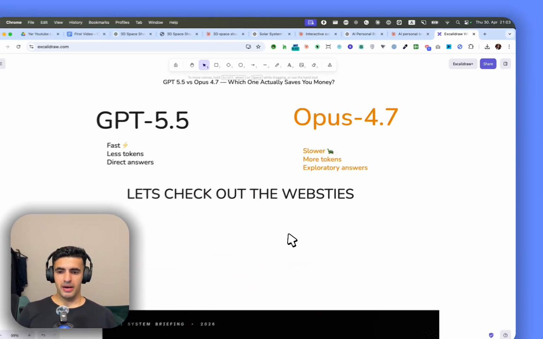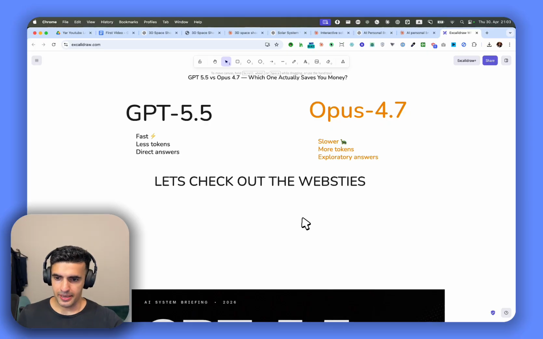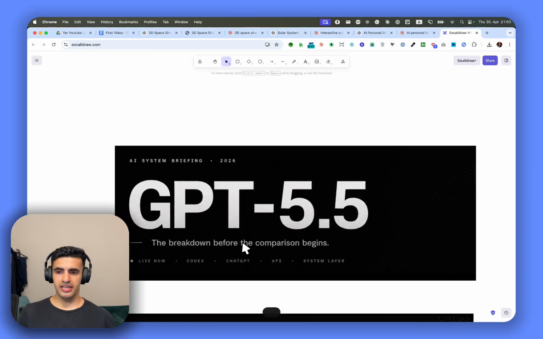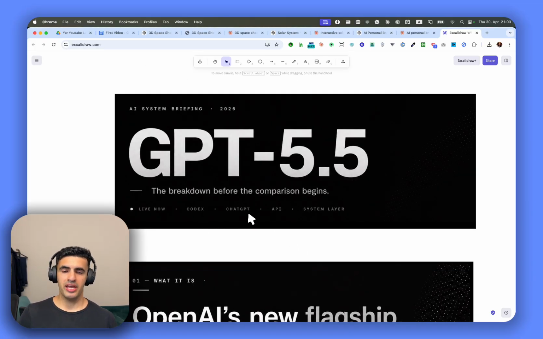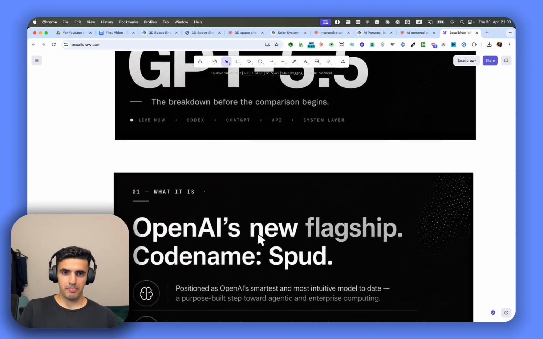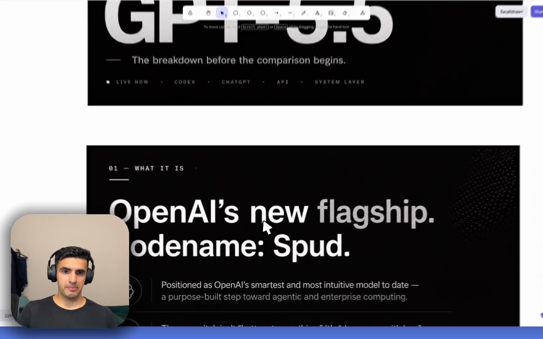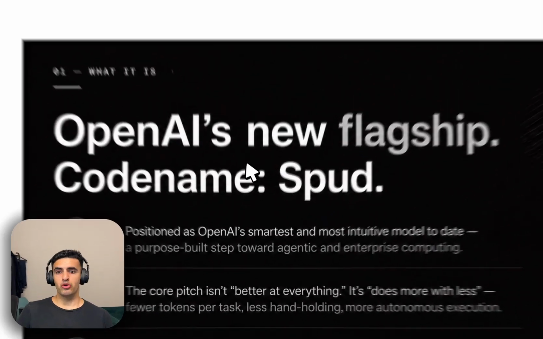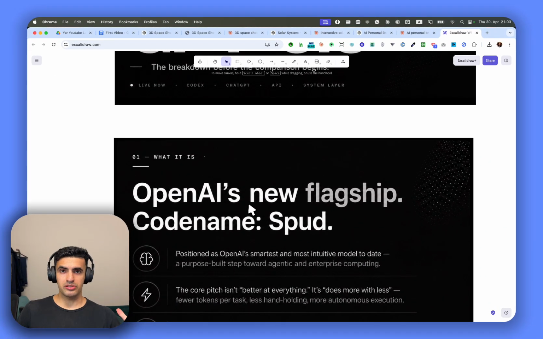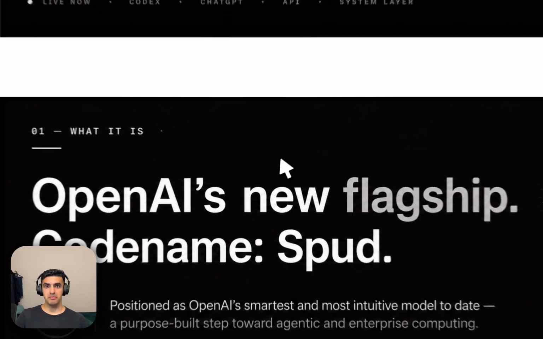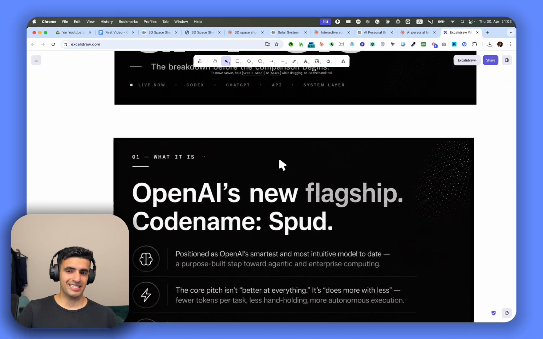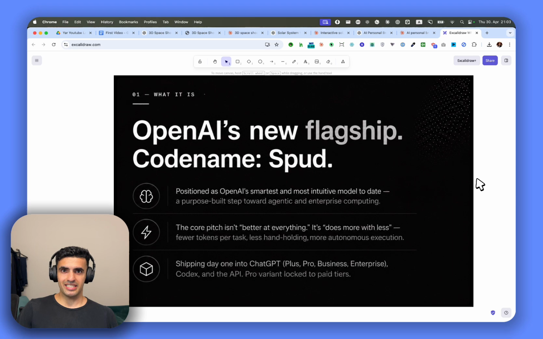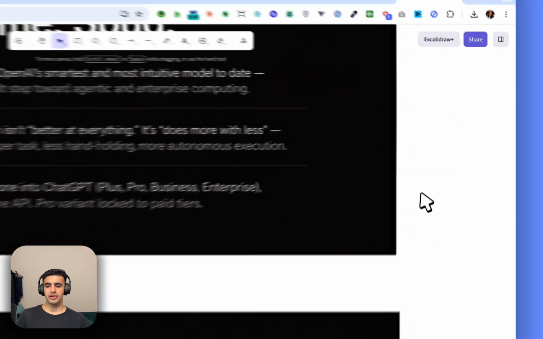Now, as we go deeper into all of this, GPT 5.5 is a flagship model which was named Spud. It has worked really excellently. Everybody mentions that it's much better than Opus 4.7. You could also see in the coding community that it's considered much, much better than Opus 4.7 because it's taking less time. But today we are testing all of them and we're going to go into more detail.